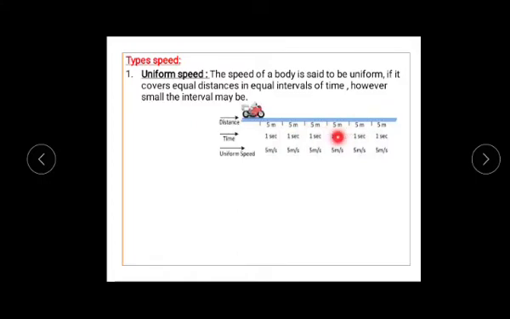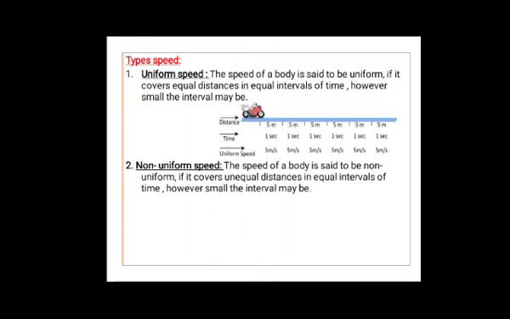Next 5 meter, 1 second. So what is the speed now? Distance divided by time, so you will get 5 meter per second. If a body covers equal distances in equal intervals of time, then its speed is said to be uniform. Very easy to remember this definition.